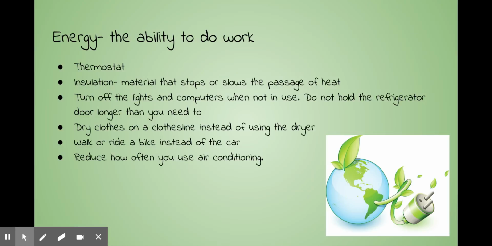First is energy. Energy is the ability to do work. Energy used to heat homes and run cars comes from fossil fuels such as coal, oil, and natural gas. These forms of energy are also used in power plants to make electricity. However, these energy sources pollute the air when they are burned. There are sources of energy that do not pollute the air or water.